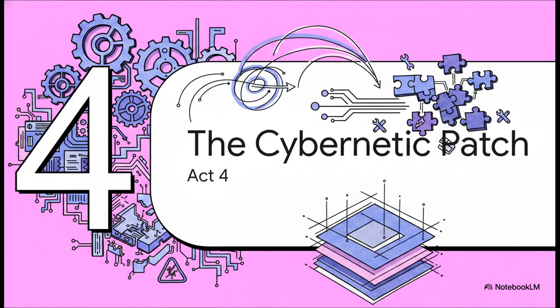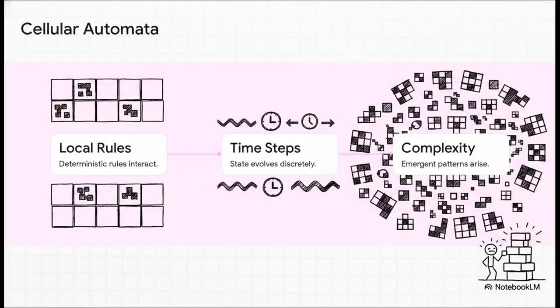Act 4. The cybernetic patch. So how does a complex system actually survive and avoid this deterministic crash? Well, first we have to understand emergence. Think about cellular automata, like John Conway's Game of Life. You don't need complex components to build a complex system. You just need simple, local rules interacting on a grid. As time steps forward, infinite emergent complexity arises, whether it's gliders moving across a grid or the infinite self-similarity we see in fractal geometry. It's beautiful. But simple rules alone still can't stop a stack overflow.